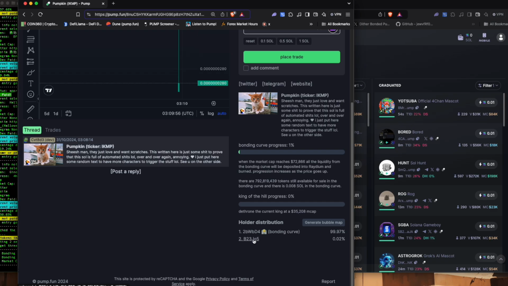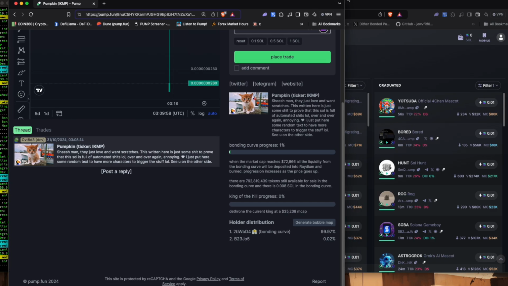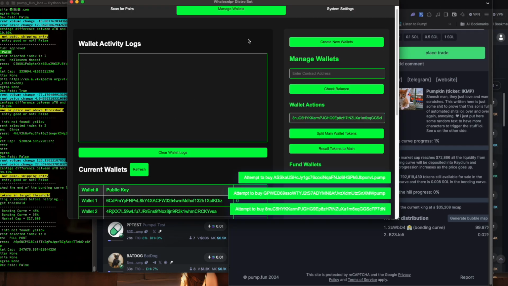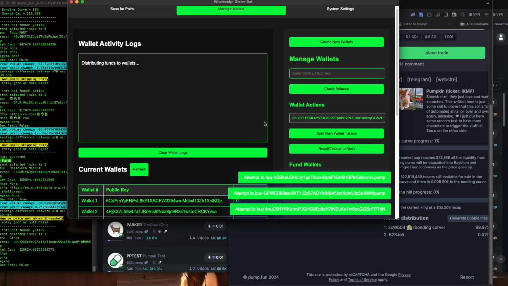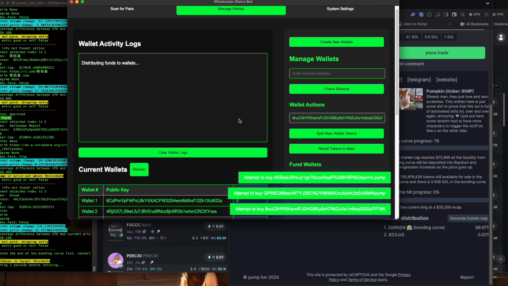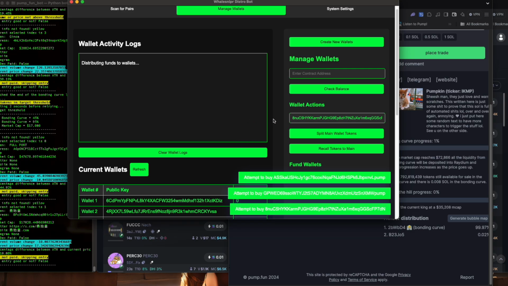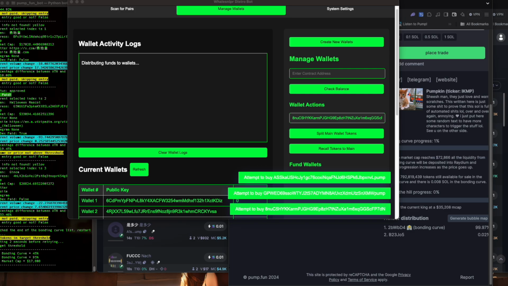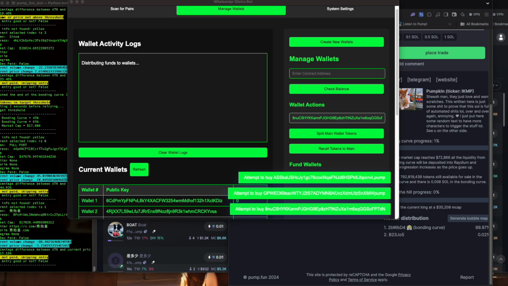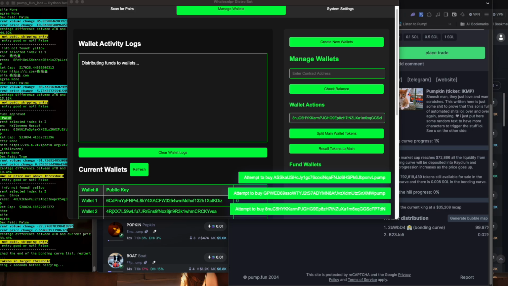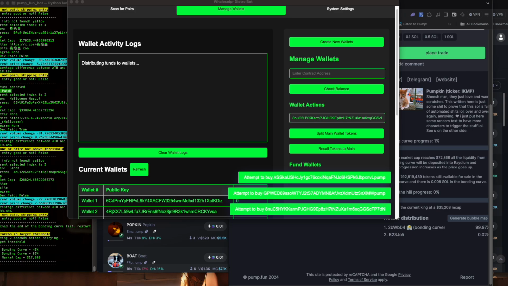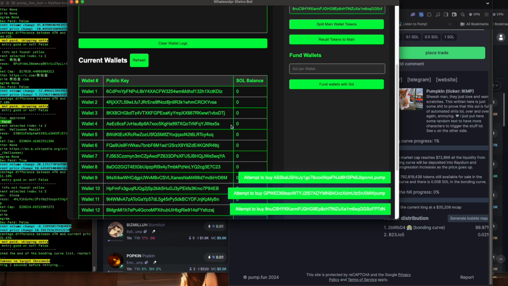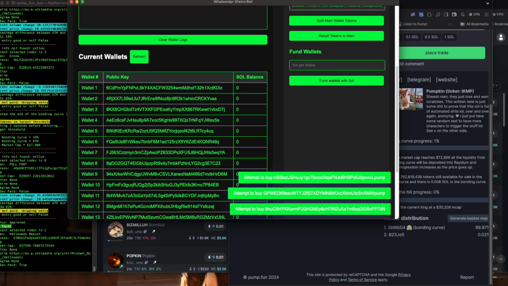I think it's just us here. I don't see somebody else involved. But let's say we wanted to split. So now we can just split main wallet tokens. And that should send all of the tokens to our sub wallets.